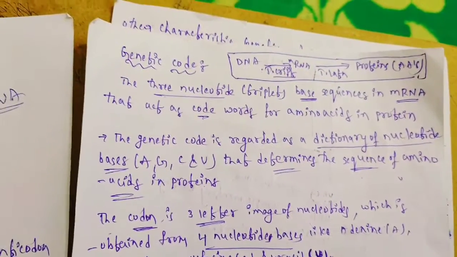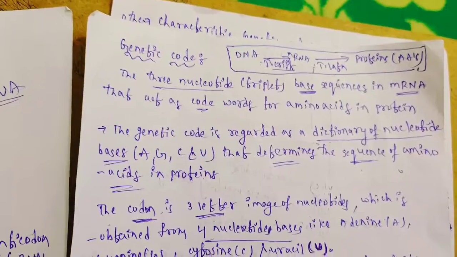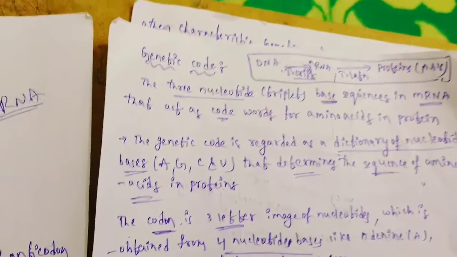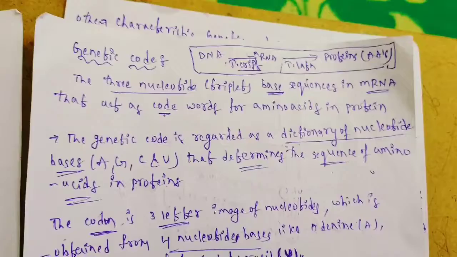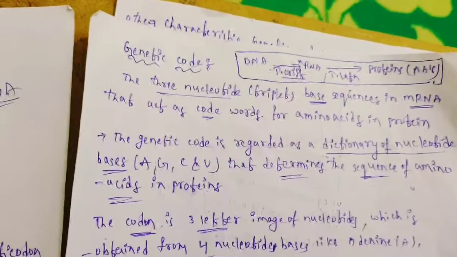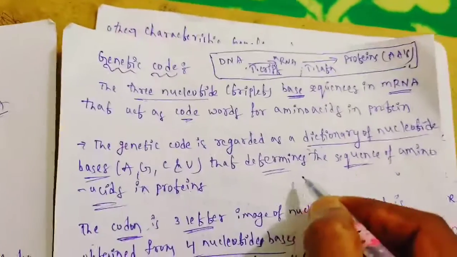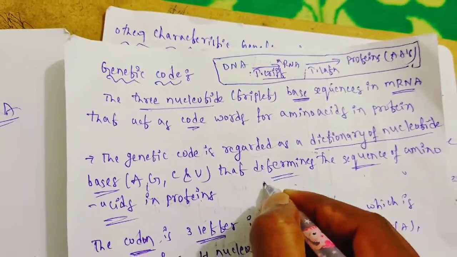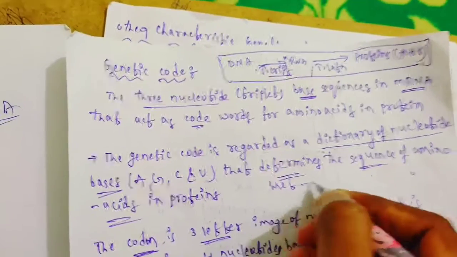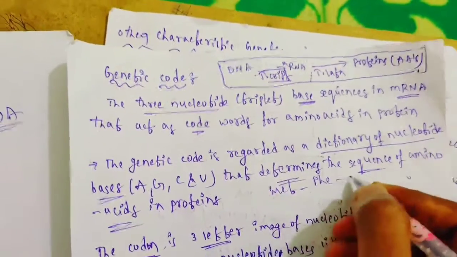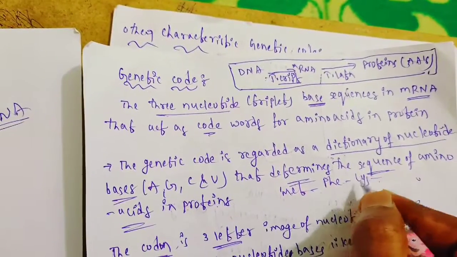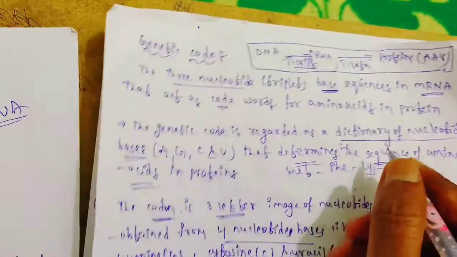Nothing but the genetic code: nothing but a three-letter word, a three-letter picture only, that determines the sequence of amino acids in proteins. Suppose proteins are made up of many amino acids. Here I have taken methionine, phenylalanine, lysine, like that. Proteins have many amino acids.